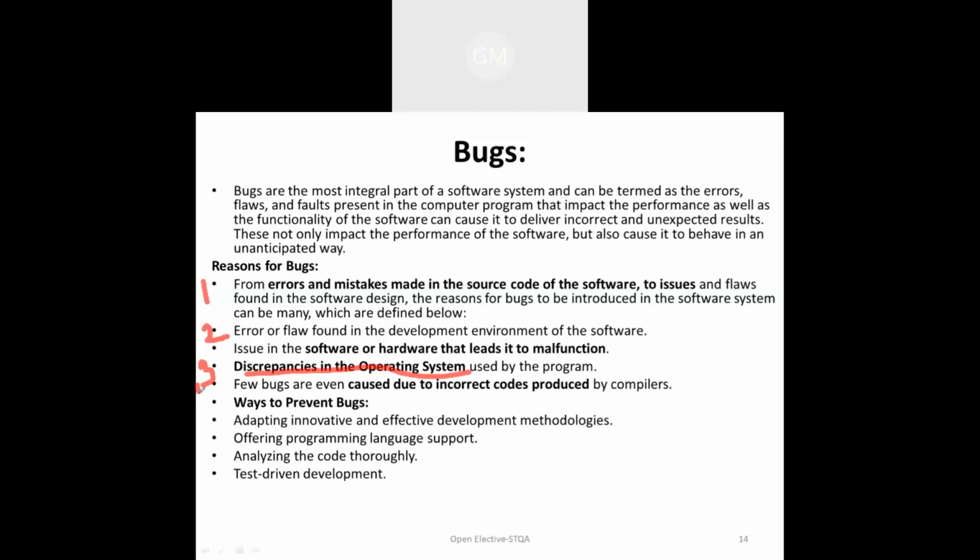The next reason is, a few bugs are caused by incorrect code produced by the compiler, and we need to fix that. So to avoid these bugs, what do we need to do? First of all, we need to adopt innovative and effective development methodologies. That is the first one. Second, we need to offer programming language support. Third, analyze the code thoroughly. And the fourth one is that a test-driven methodology should be implemented for preventing bugs.